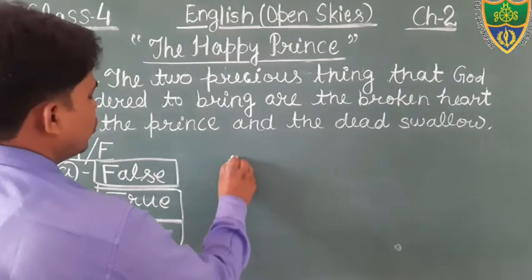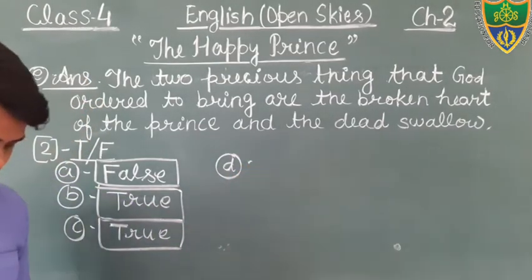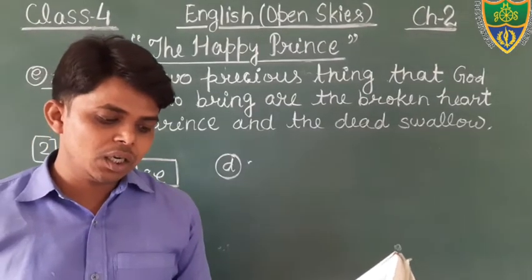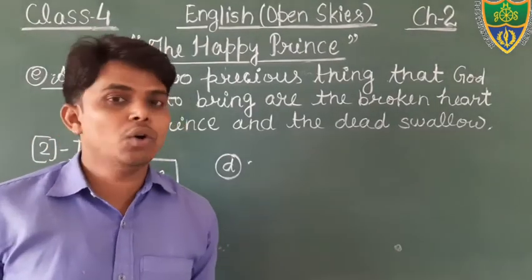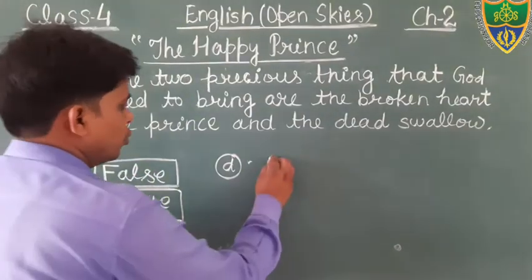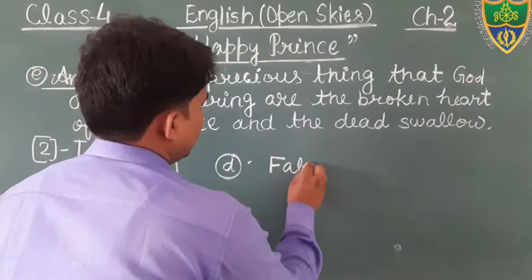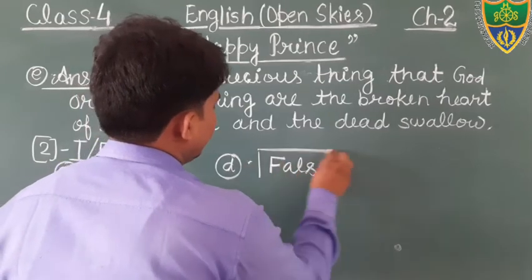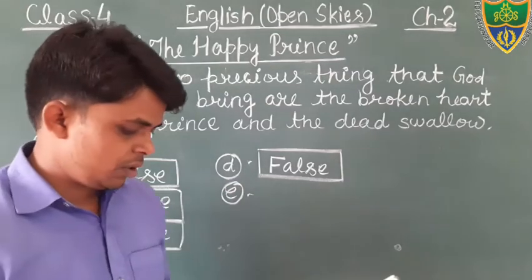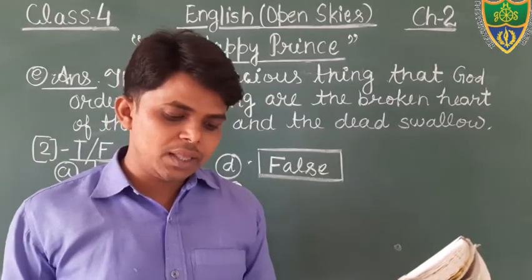And come to the next question. Question number D: the matchbox of the young girl got wet due to rain. No, not due to rain, due to cold. So that is false. You will fill the word false in the given box. Okay, come to question number E: God loved the swallow and the happy prince.